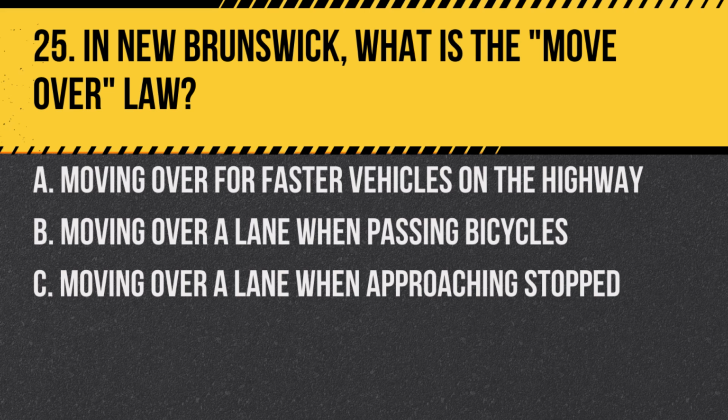Question 25. In New Brunswick, what is the move over law? A. Moving over for faster vehicles on the highway. B. Moving over a lane when passing bicycles. C. Moving over a lane when approaching stopped emergency vehicles with flashing lights. Answer C. The move over law requires drivers to move over a lane to give space to stopped emergency vehicles with flashing lights for the safety of emergency personnel.